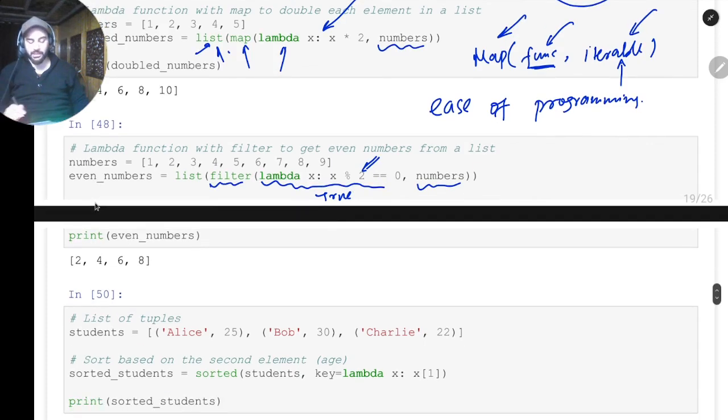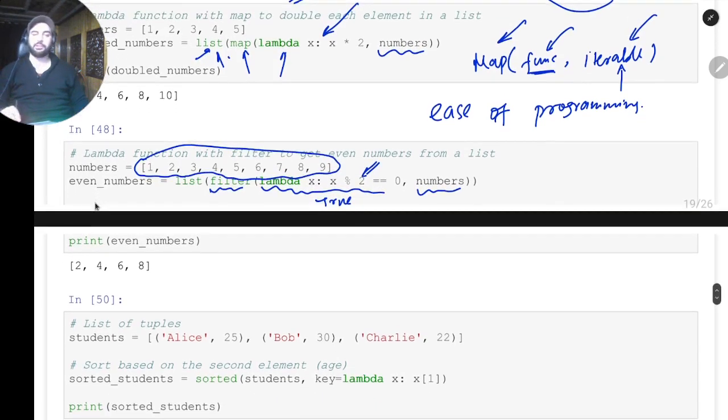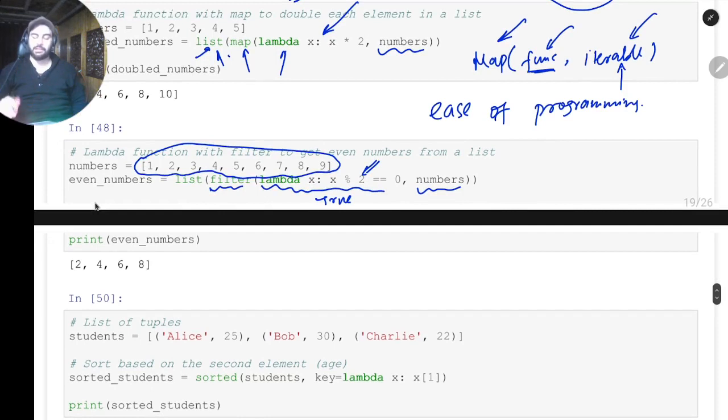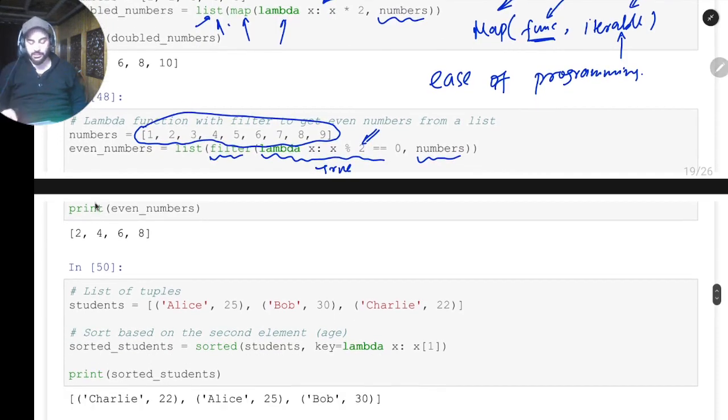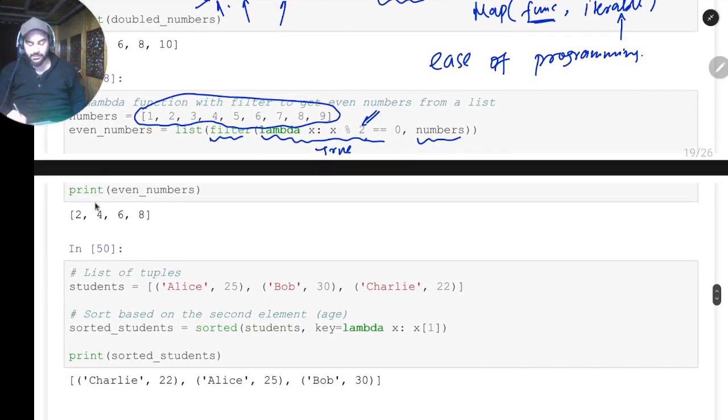Sometimes we have to see which numbers in this list are even. Okay, so what we'll do, either we create a function which will see which number is even. Then it'll be a lot of code and we have to iterate over all the things. The simple thing is to write a lambda function, and this filter function basically just gives true or false values.